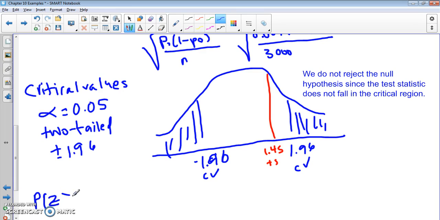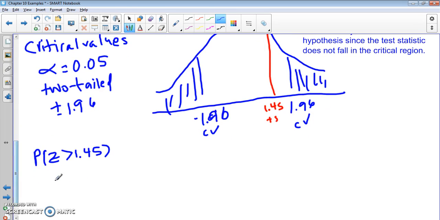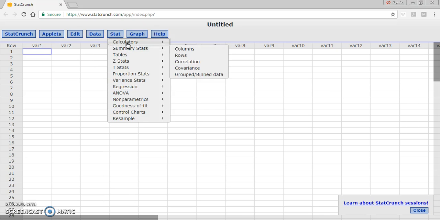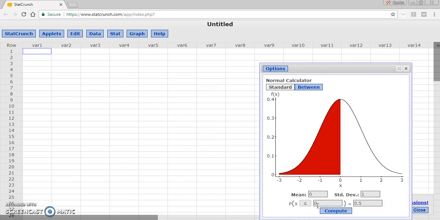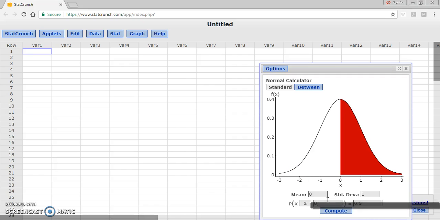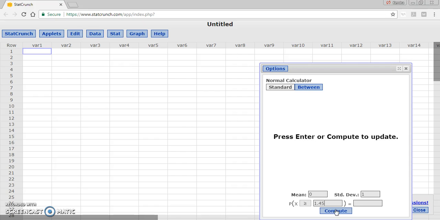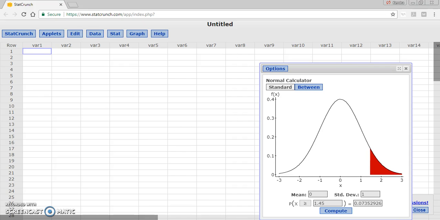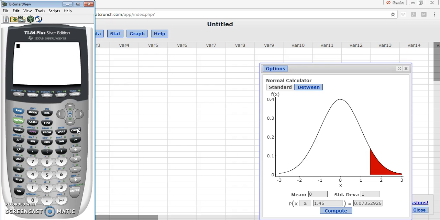So this is the probability that z is greater than 1.45. Right. So we're going to use StatCrunch to find that. So Stat, Calculator, Normal. And so we want z greater than 1.45. Right, so we get our value there. Pull up our calculator, and since we know that it's symmetric, I can multiply that by 2, because we also look at it on the other side. So I can multiply that value by 2 to get the p-value.